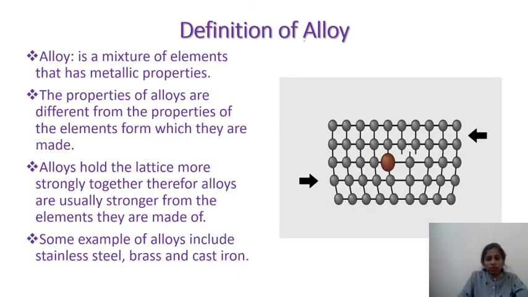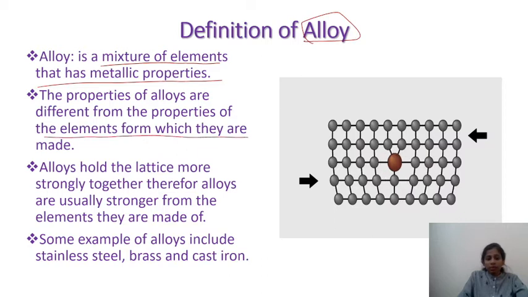So let's see what alloys are. Alloys are basically mixtures of elements that have metallic properties. If you compare the properties of alloys, they are different when compared to the elements used in the formation of an alloy. Overall, the strength of alloys is higher when compared to that of pure metals.